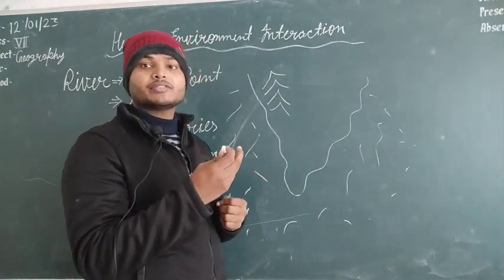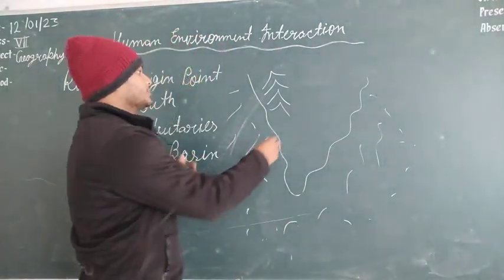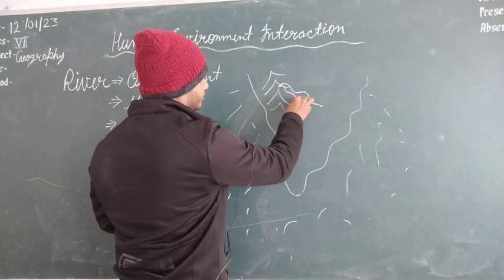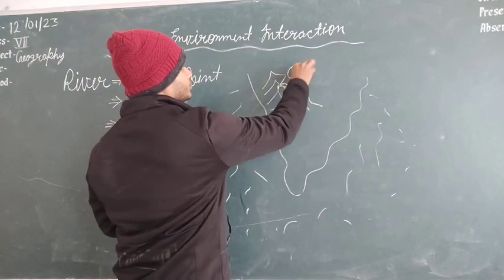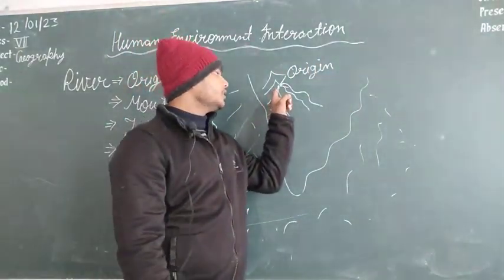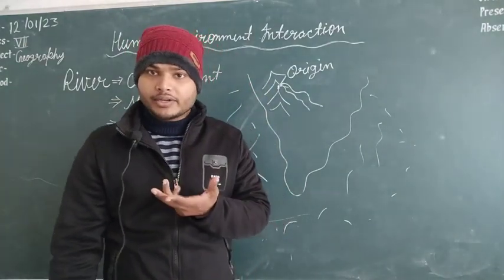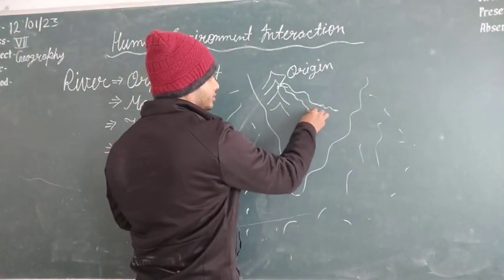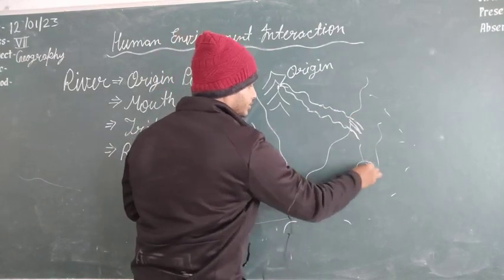Like the Ganga river originates from the Gangotri glacier, and the Yamuna river originates from the Yamunotri glacier. Same here, suppose that this is a river that started from this point, from the top of the mountain. So this point will be called the origin of the river. Origin point, you can say, is the place from where the river originated, where the river started. That point is called the origin point of a river. And this river is flowing in this direction and finally drains into a sea or ocean.